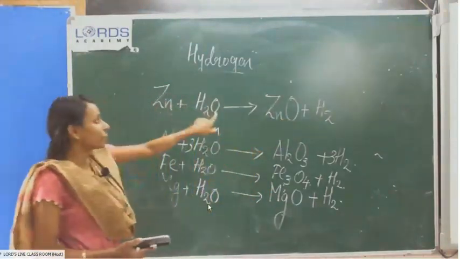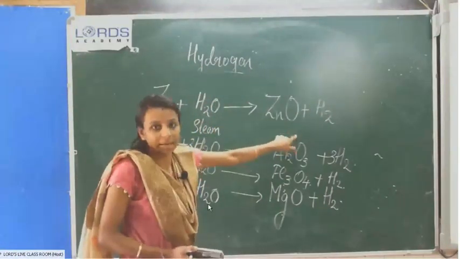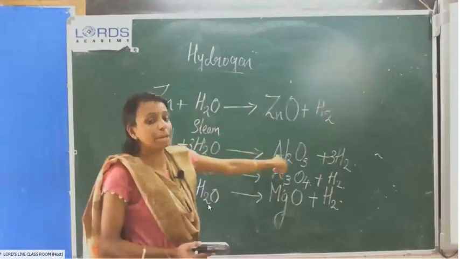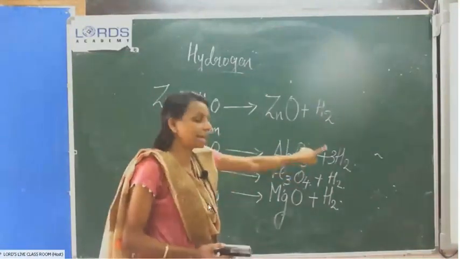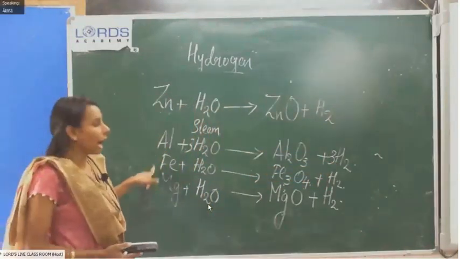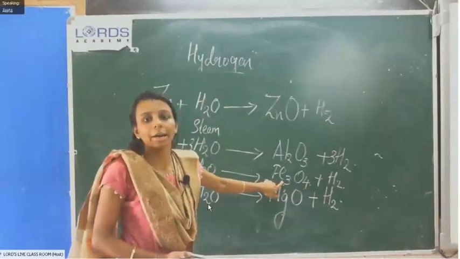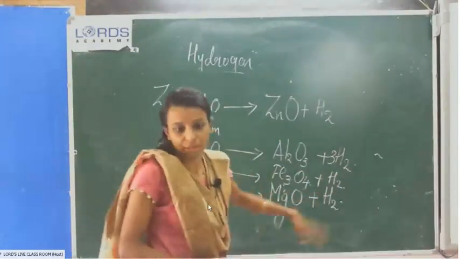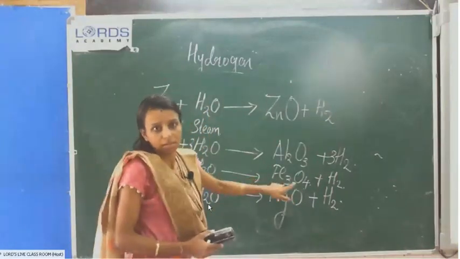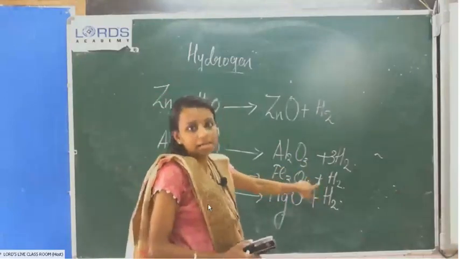If zinc reacts with water, that means steam, it will produce zinc oxide. Aluminium reacts with steam to produce aluminium oxide and hydrogen gas. Next, iron reacts with steam to produce iron oxide, triferric tetroxide, and hydrogen gas.